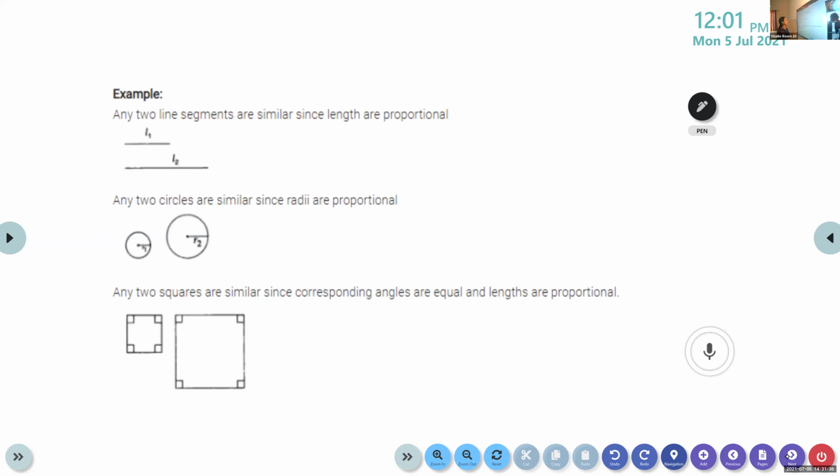Then we discussed this one also. If you take any two line segments, they are always similar. If you take two circles, they are always similar. Similarly, two squares are always similar.